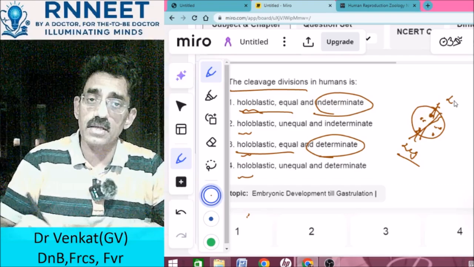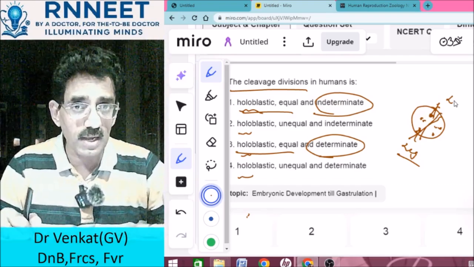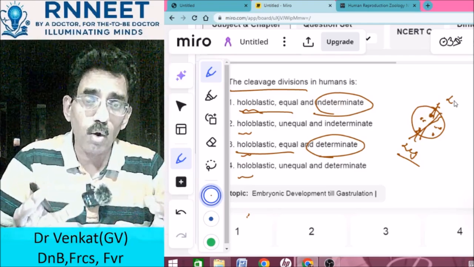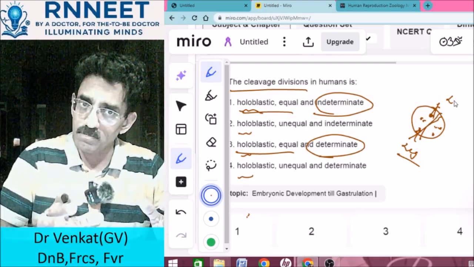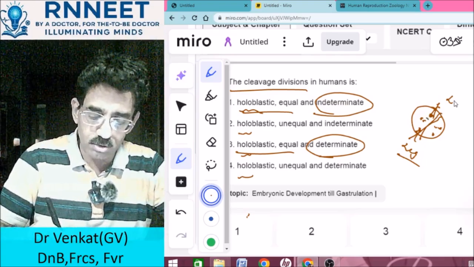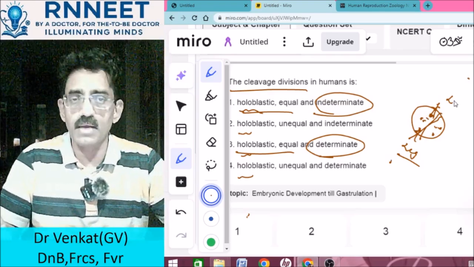One becomes a hand, the other becomes a leg. One becomes the forearm, the other becomes the hind leg. Is the cell already determined to become something else? Or is it indeterminate, which means this cell can also become the leg and that cell can also become the hand? Is anything possible?